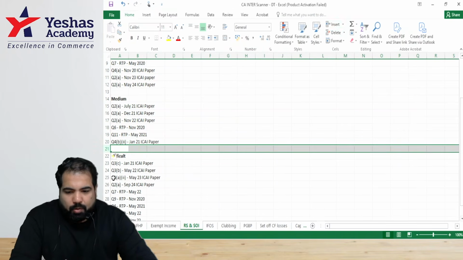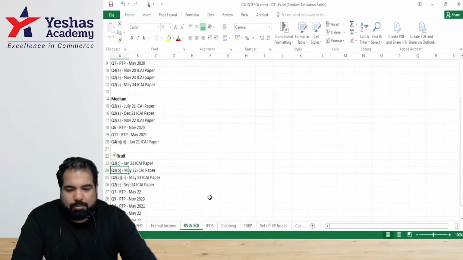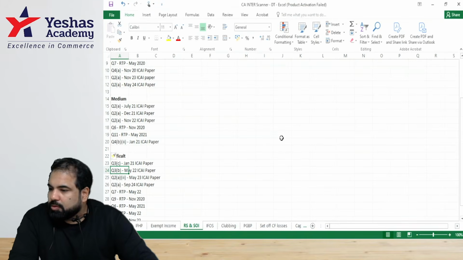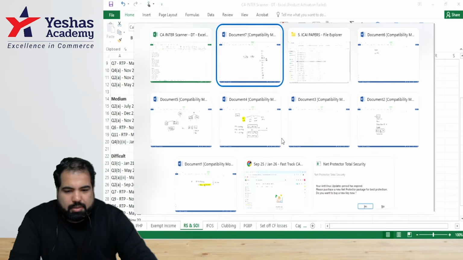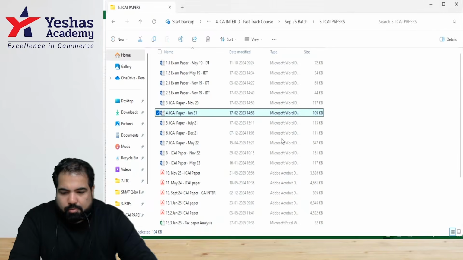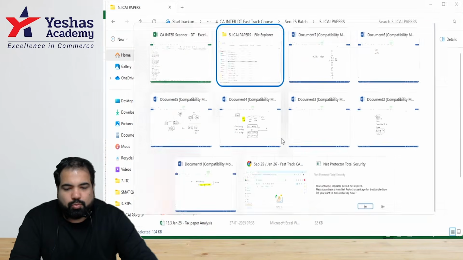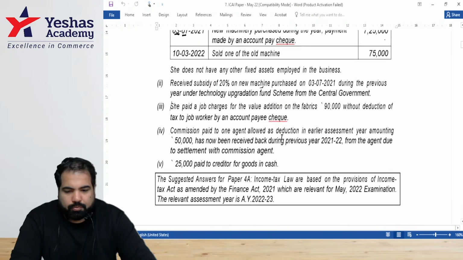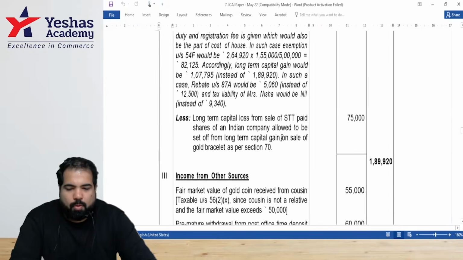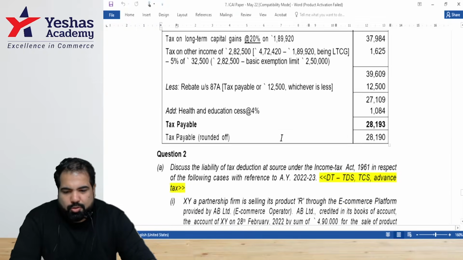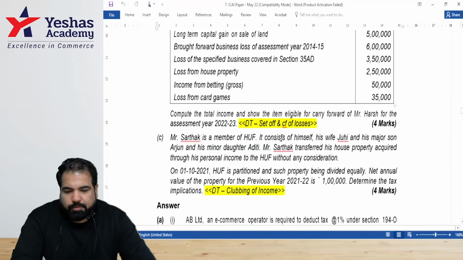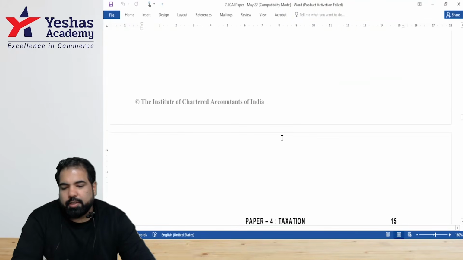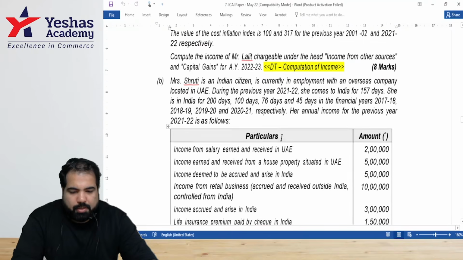All right. Okay. So this is question number 3B, May 22, next paper, and not deemed income perfect. Yes. May which paper? 22. All right, here we go, guys. Question number 3B, 3A, and 3B. All right.